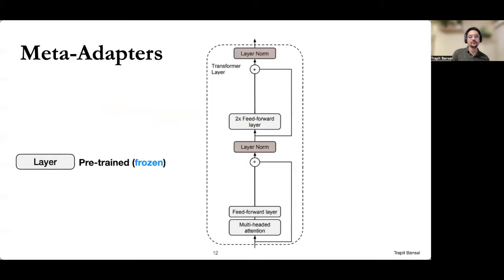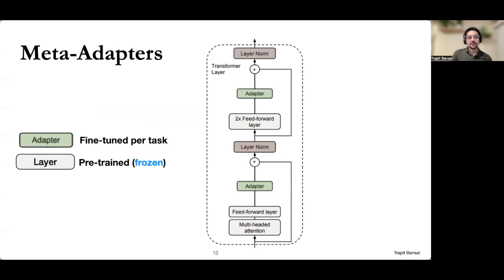To do this, we introduce meta-adapters. So consider a pre-trained transformer model. And here we can see one layer of the transformer model visualized. This is now the transformer layer with adapter modules added to it. So on any new task, the way adapters work is that you will keep the pre-trained transformer layers frozen and only fine-tune these green adapter modules on the task.